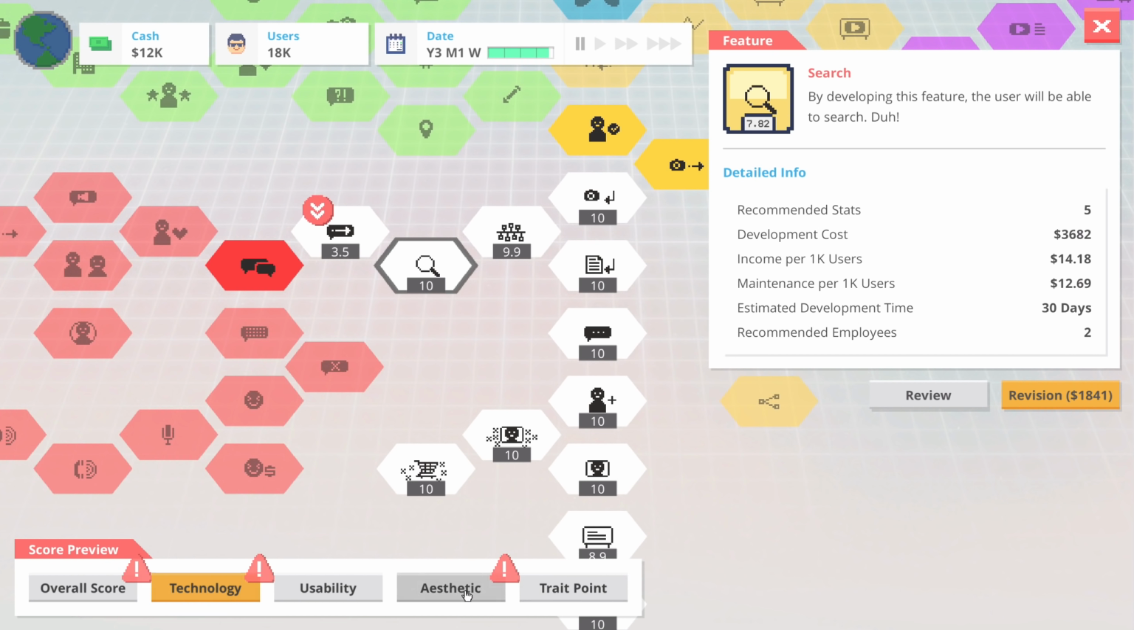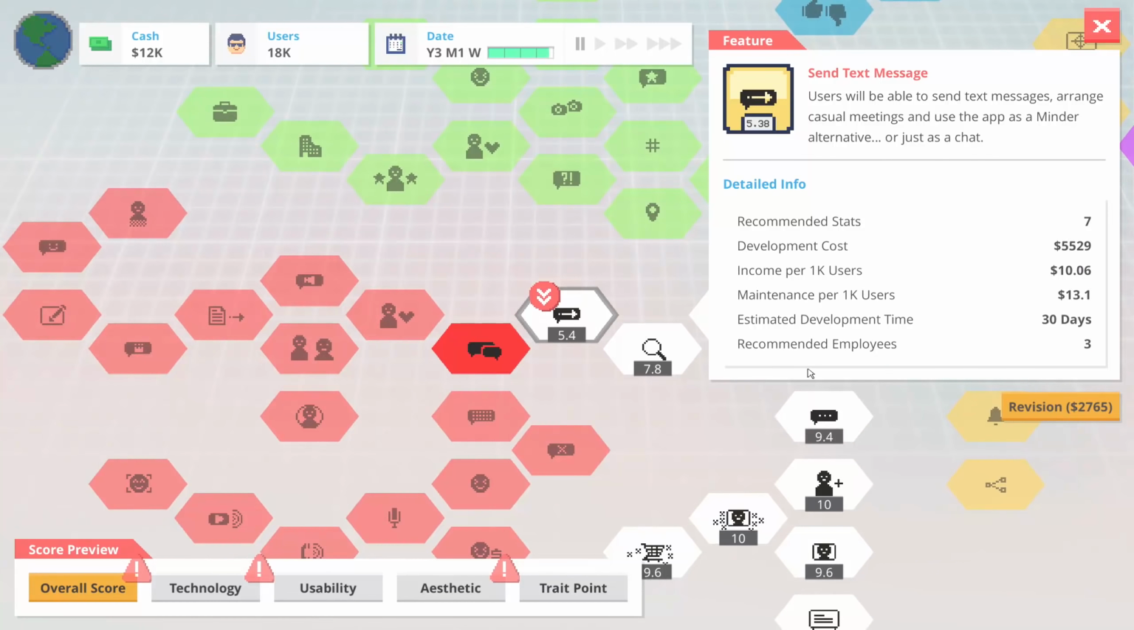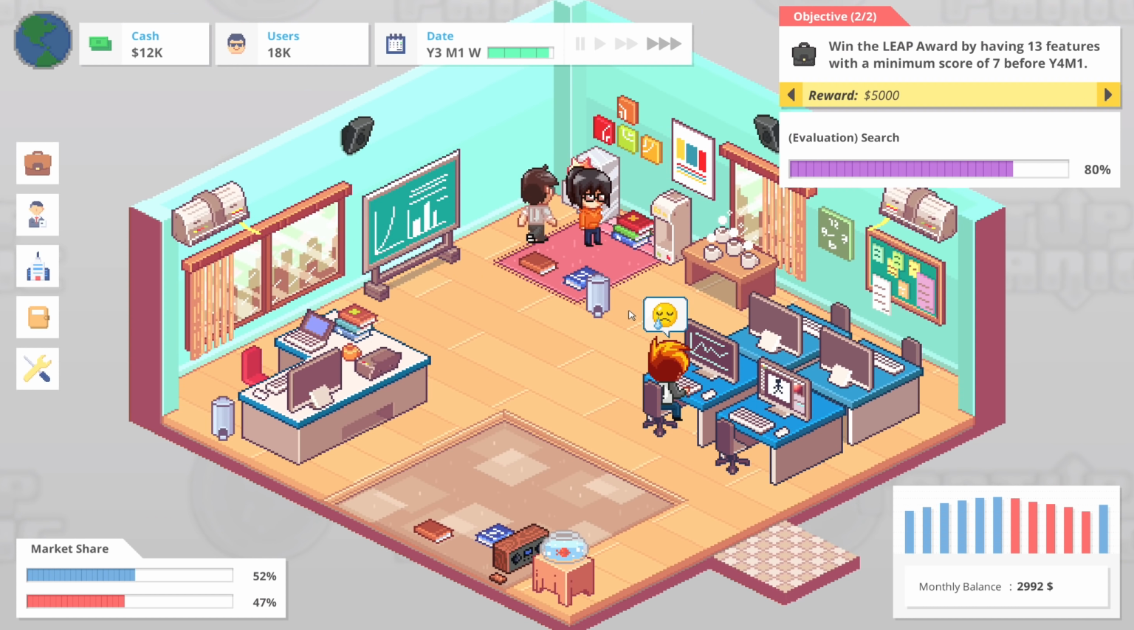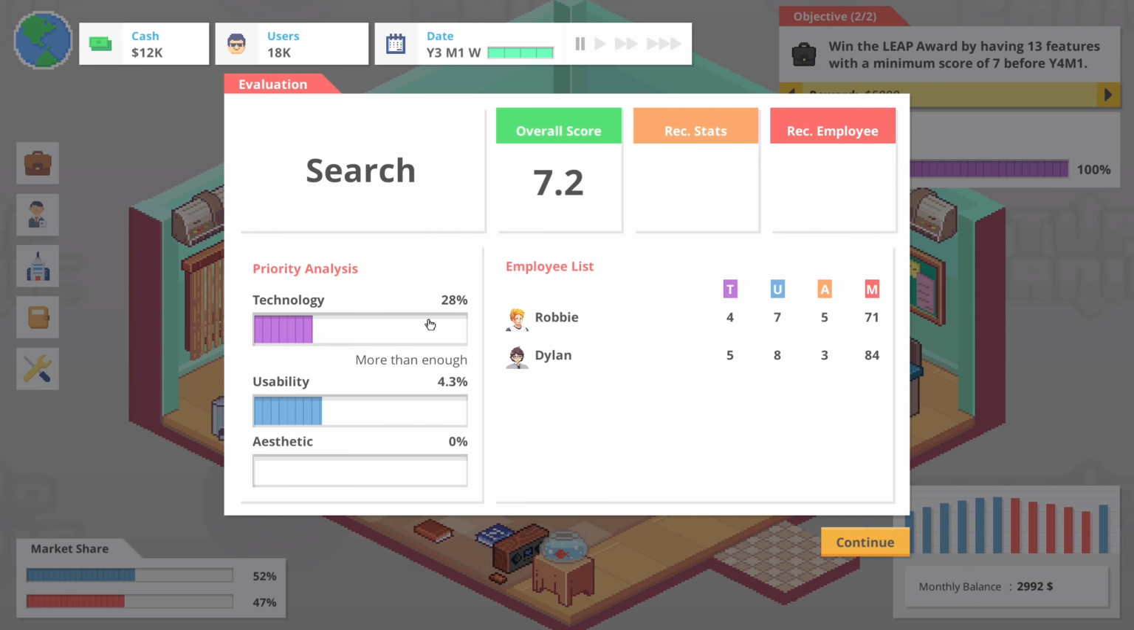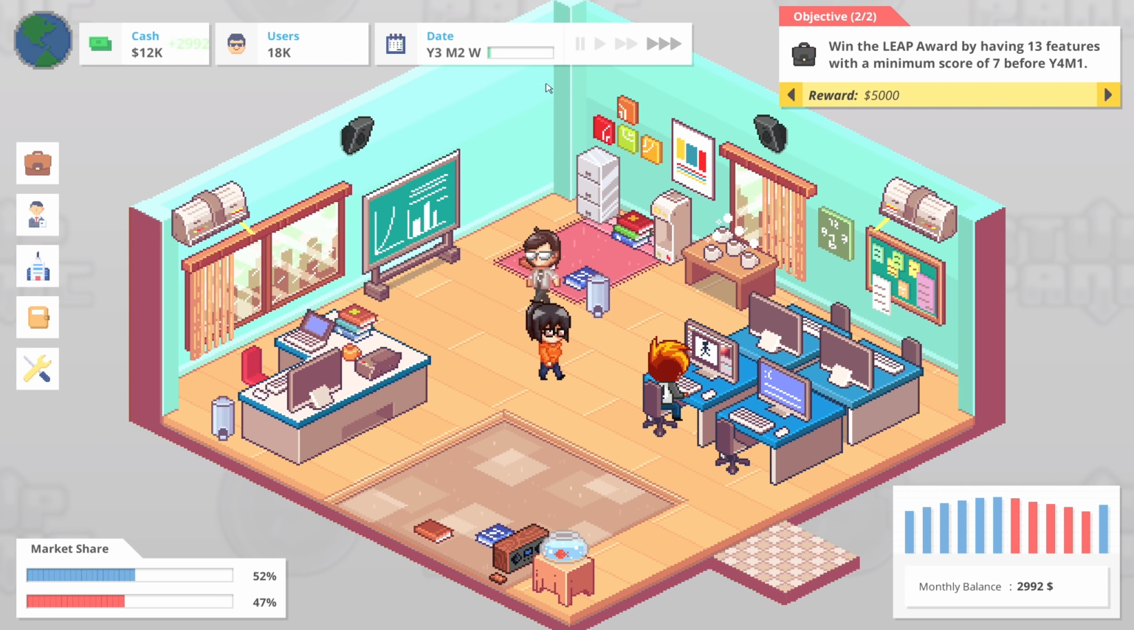So technology is suffering there. Aesthetic is suffering on you. Overall score on you. So revising this would be... Yeah, so technology would probably need to be a bit higher, I think. That'll be okay, though. Let's see. So usability still wasn't high enough. Interesting. It's not as bad as it could be, though, so I'm not too worried about it.